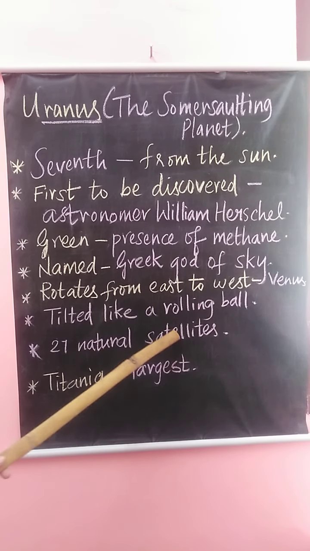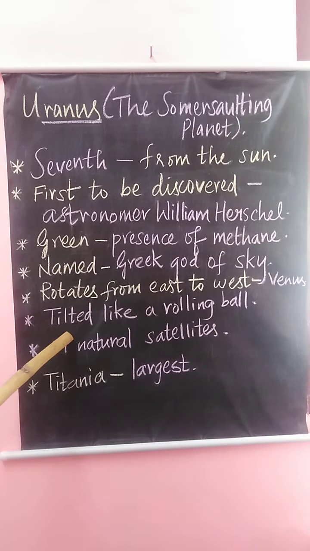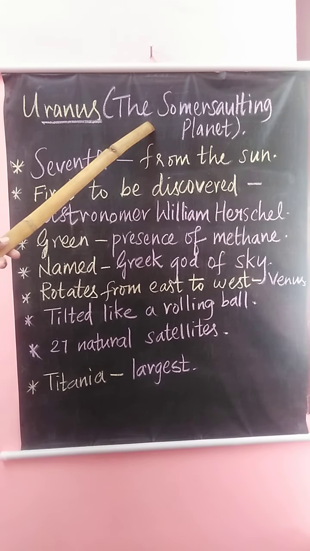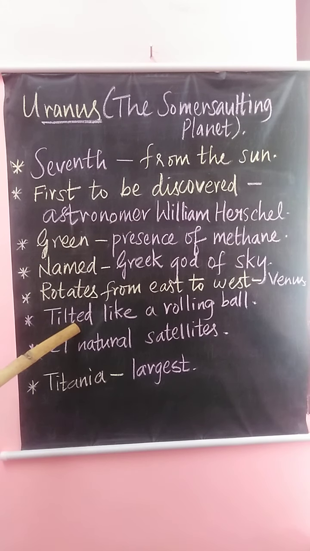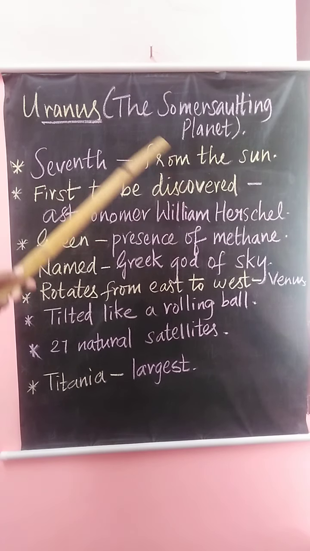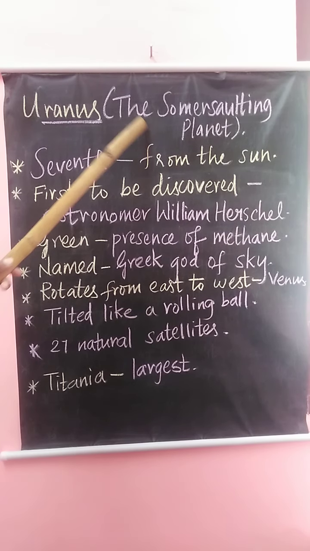Uranus is tilted like a rolling ball. What is tilted? A sloping position. Its axis is tilted so much that it appears to orbit the Sun on its side, like a rolling ball. That is why it is called the somersaulting planet.